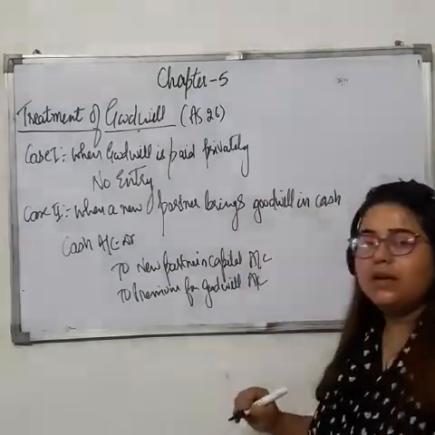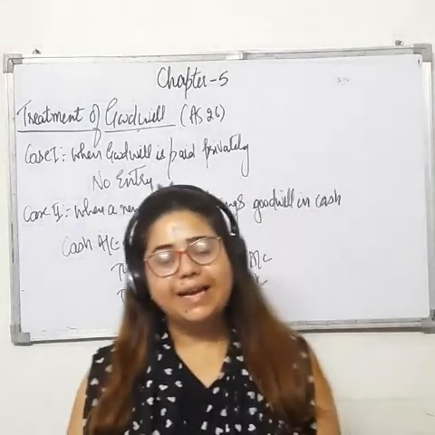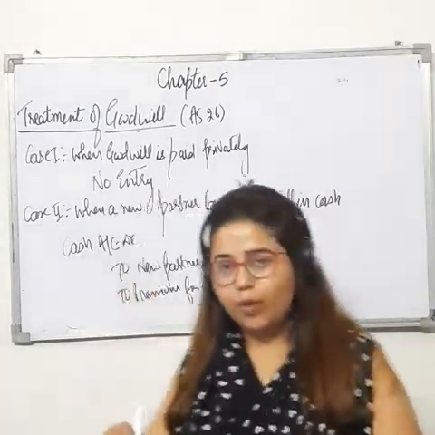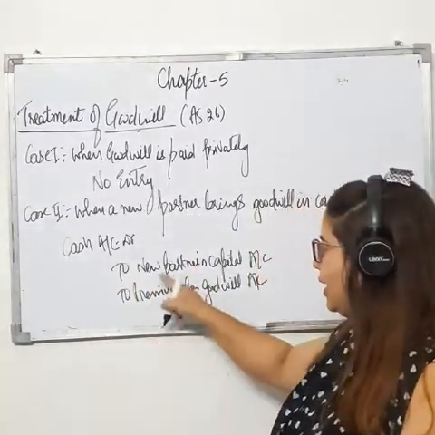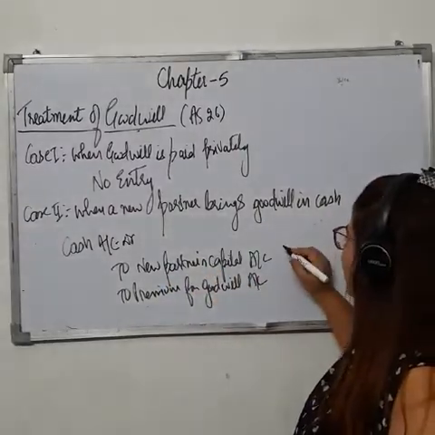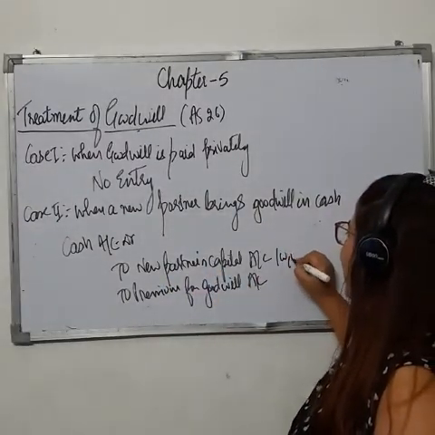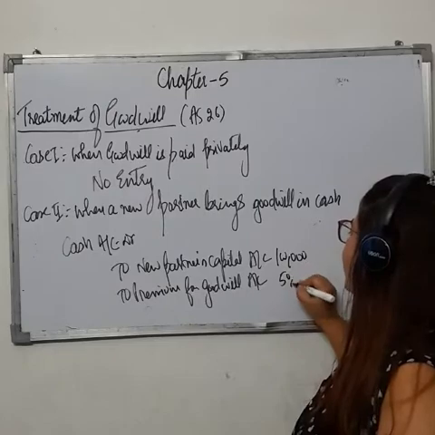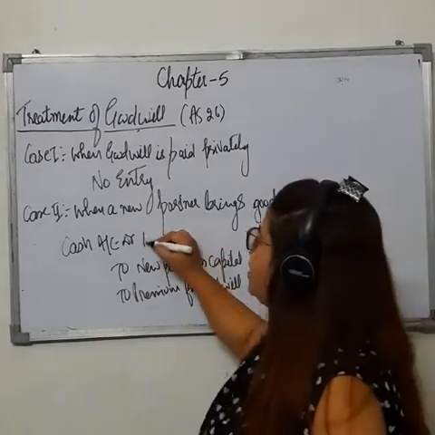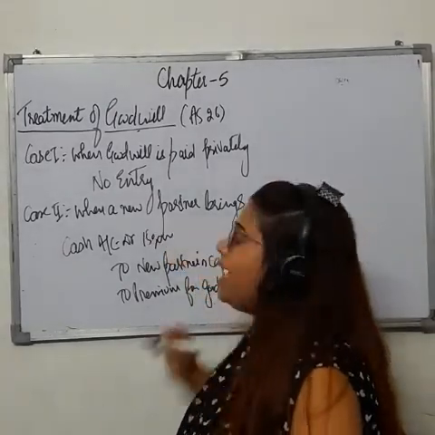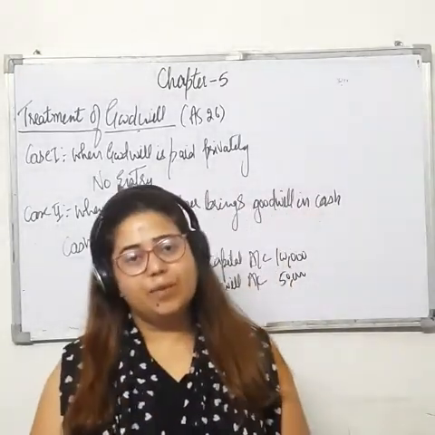For example, the new partner has paid 1 lakh as capital and 50,000 as goodwill. Then how we have to record it? In the capital column we have to record 1 lakh, and here 50,000 he is bringing as goodwill in cash. It means total he is bringing 1.5 lakh rupees in the business.